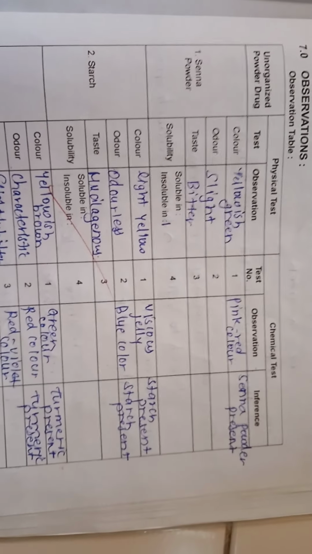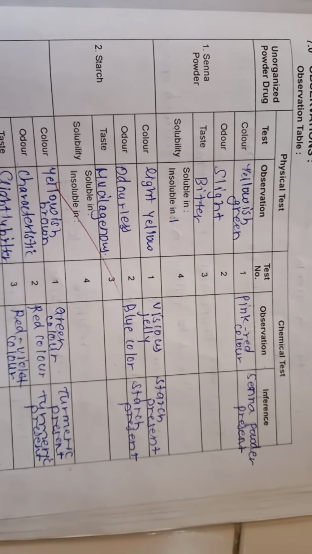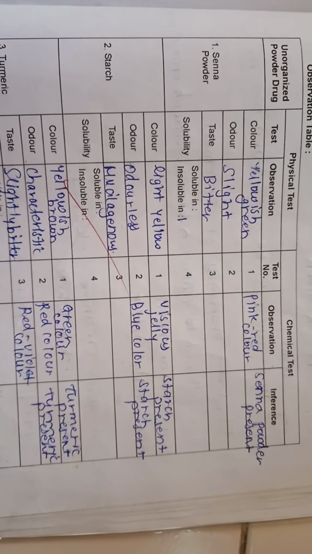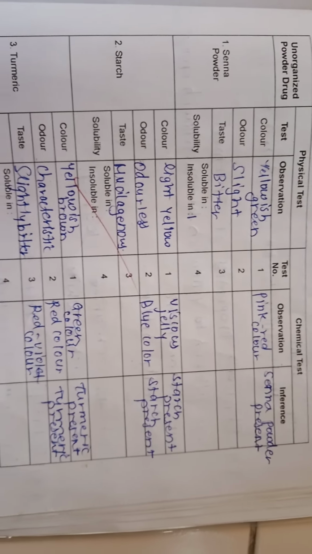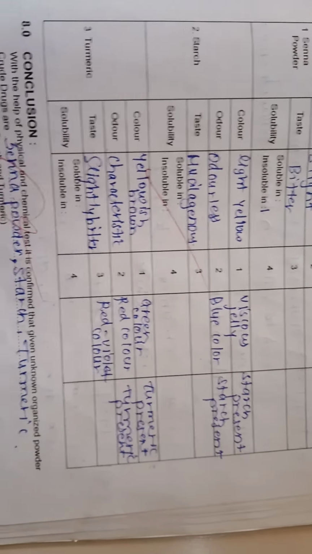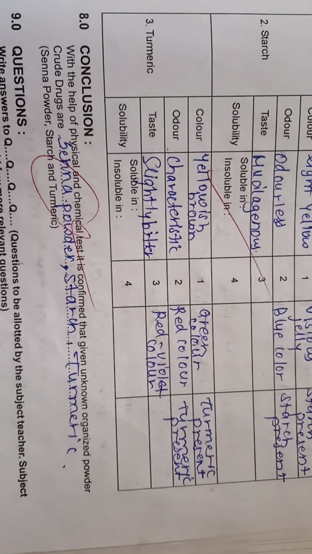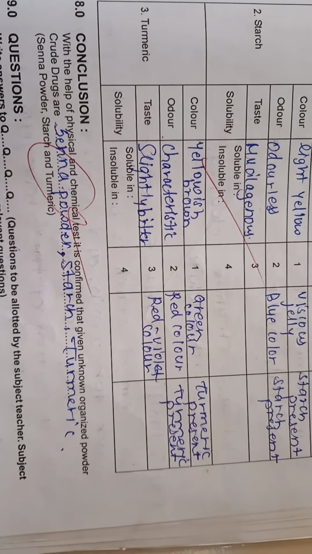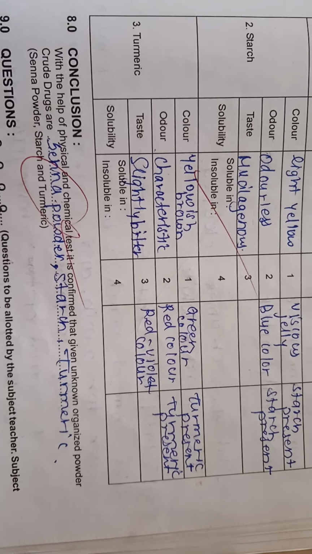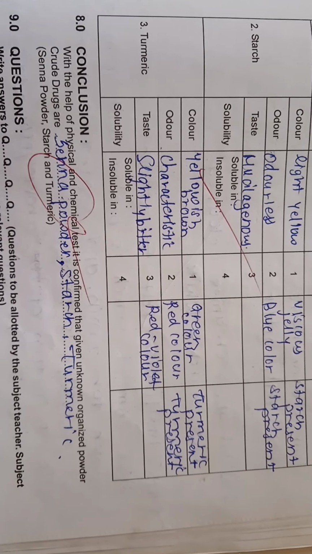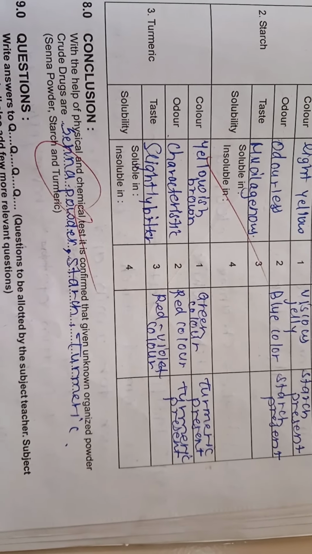Okay, so this is your observation table. For senna, color, odor, taste, size, shape, solubility and chemical test you have to write. For starch also and for turmeric also. Conclusion is that with the help of physical and chemical tests, it is confirmed that the given unknown organized crude drug powders are senna powder, starch and turmeric.